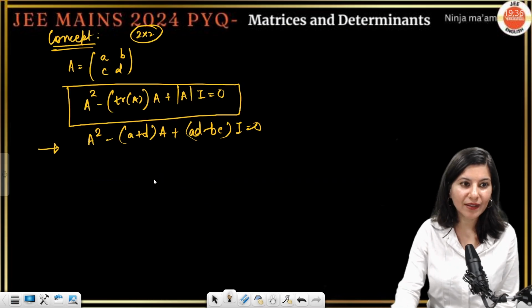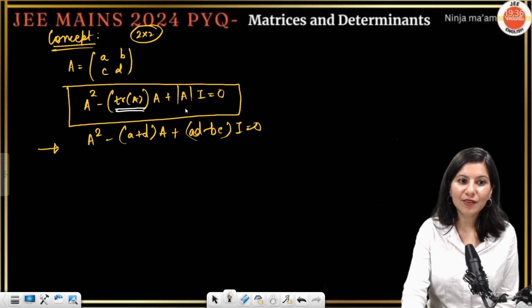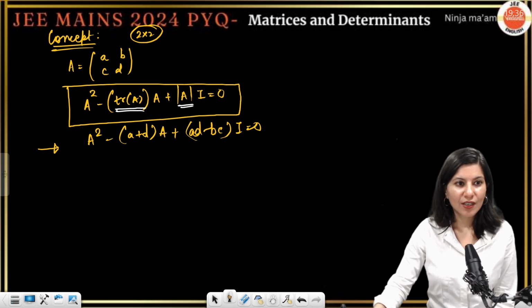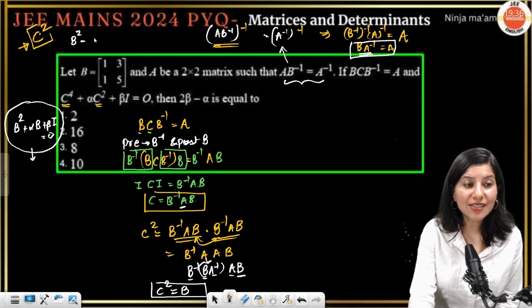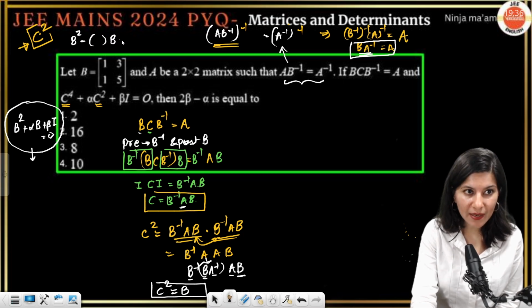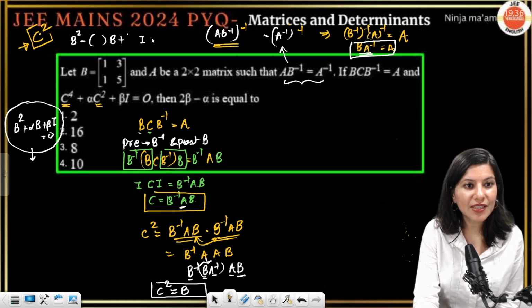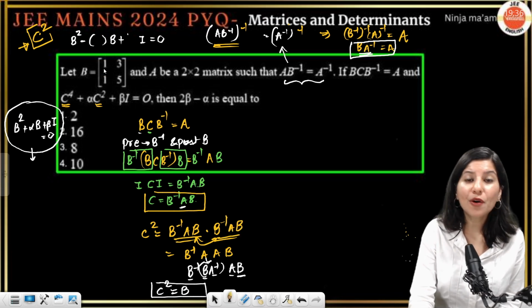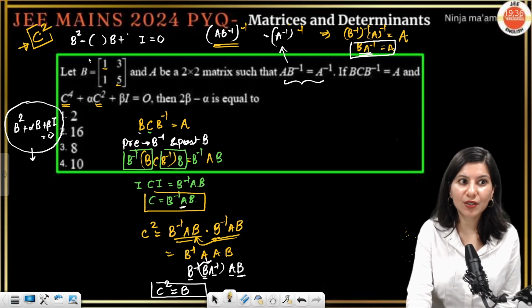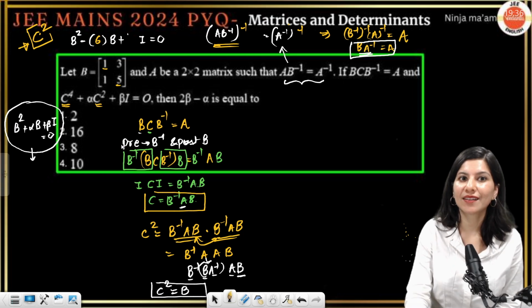Okay, let me just go back. So here you have to write trace of A and here determinant of A. So going back will give me B square minus trace of B times B plus determinant of B times I equals 0. Let us plug in the value. Trace of B, tell me, 1 plus 5 is your trace of B, so 6.